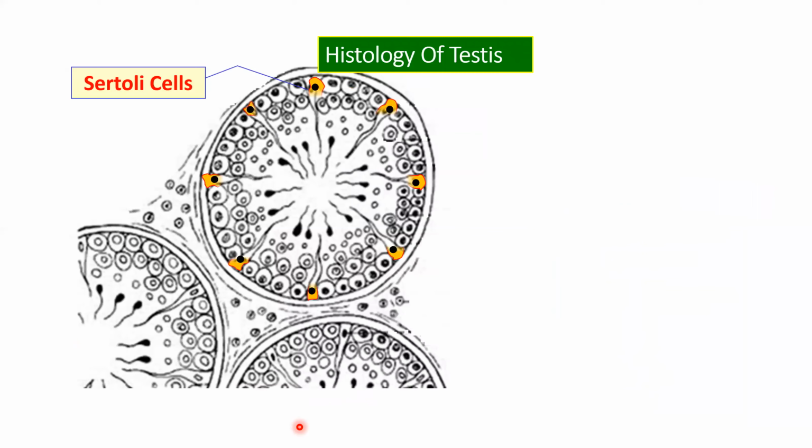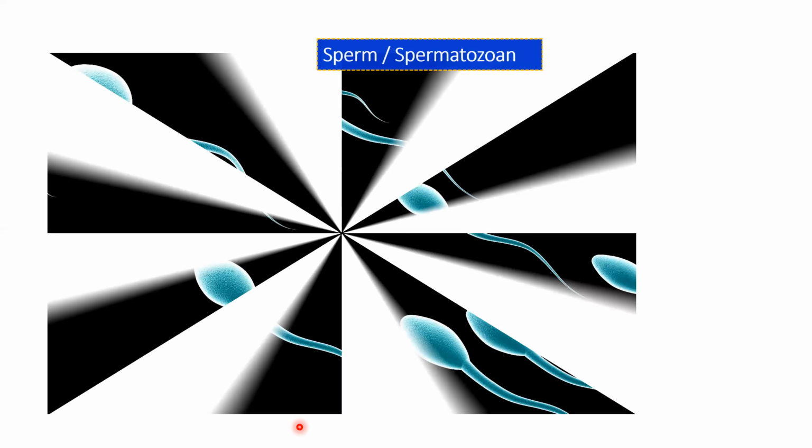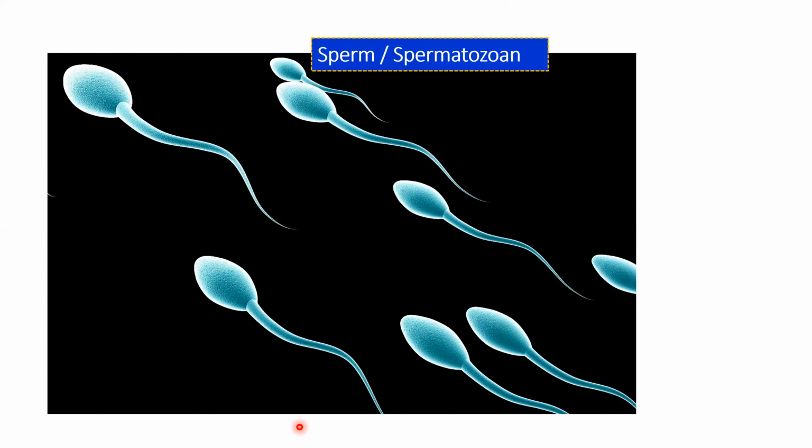Okay, so histology of testes, we already know about it. Once again, Sertoli cells are nothing but your pyramidal cells. They provide nourishment to the sperms. So the sperms are going to get nourishment during their developmental stage from the Sertoli cells.